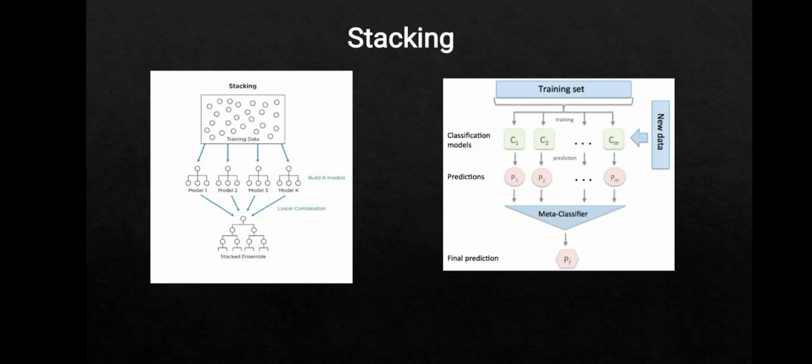In the above example, we can see that we have a training dataset which is trained on different classifiers C1, C2, and CM, which give the results P1, P2, and PM. We can take all those predictions and, with the help of stacking, we get the final result, which is PF.